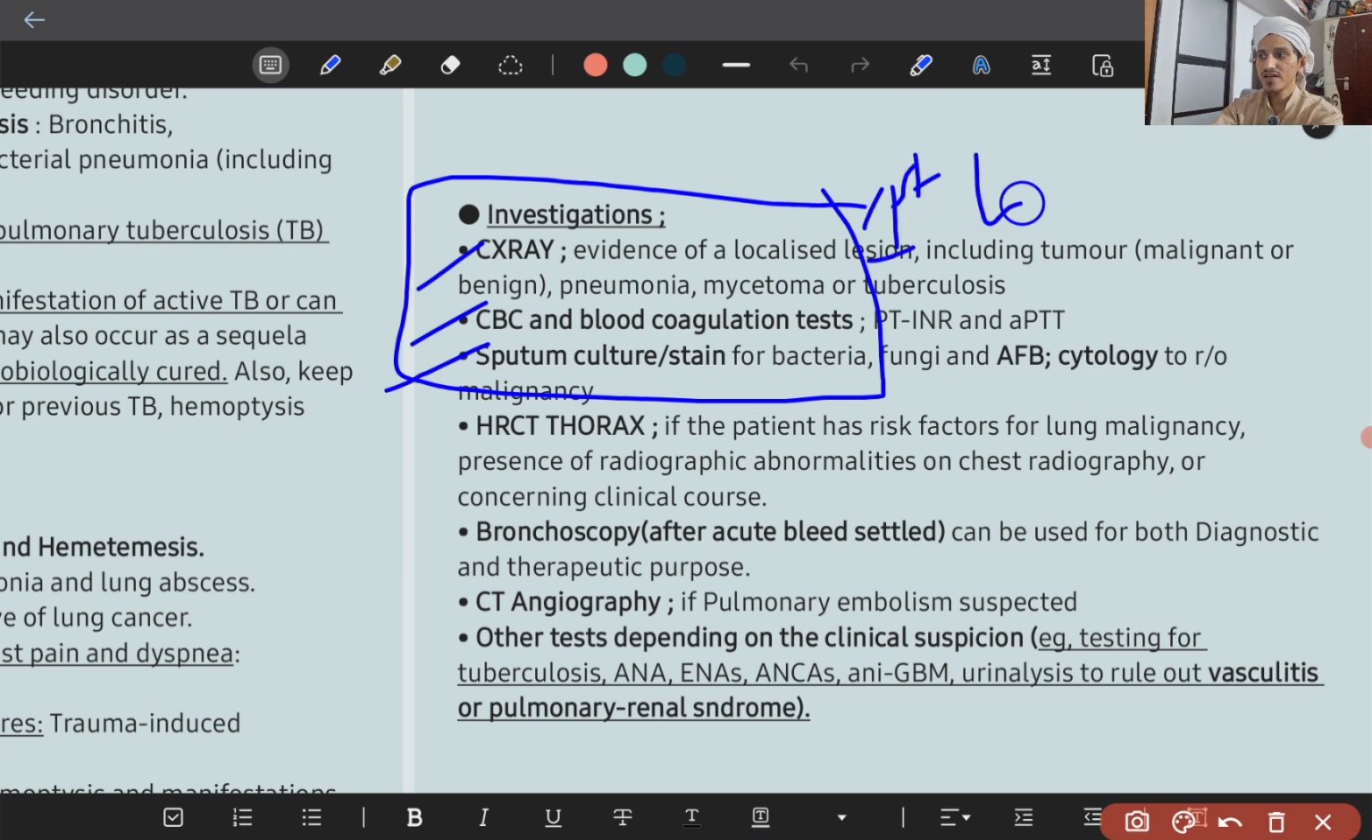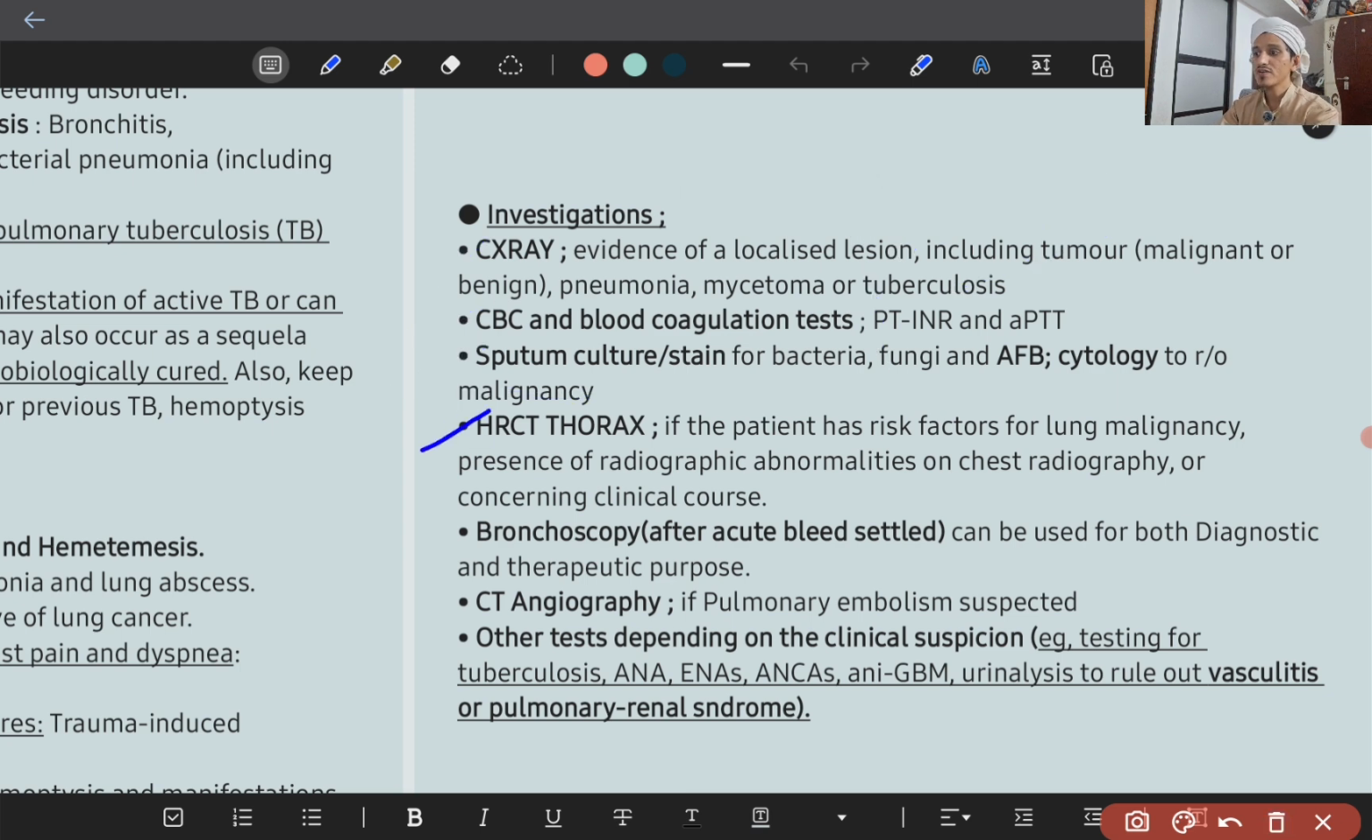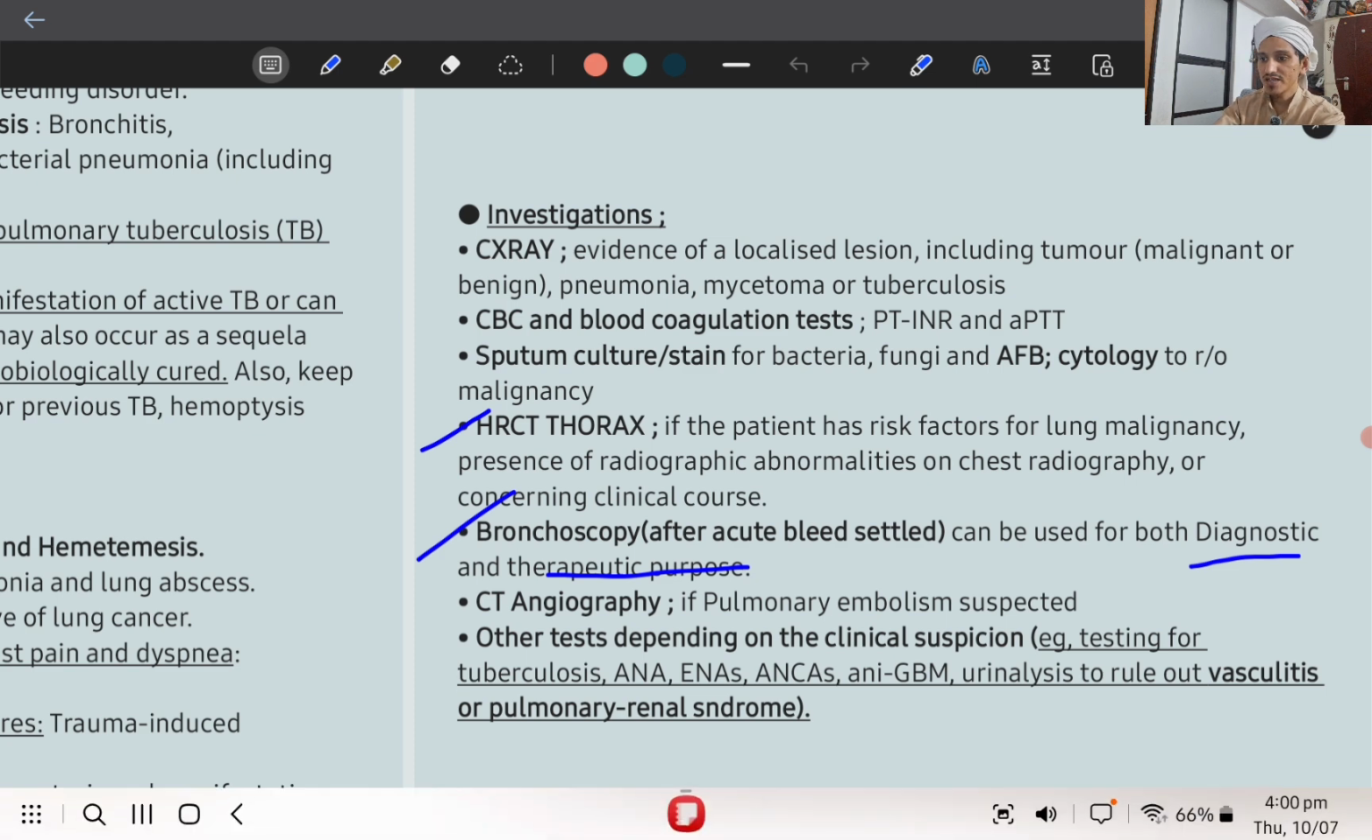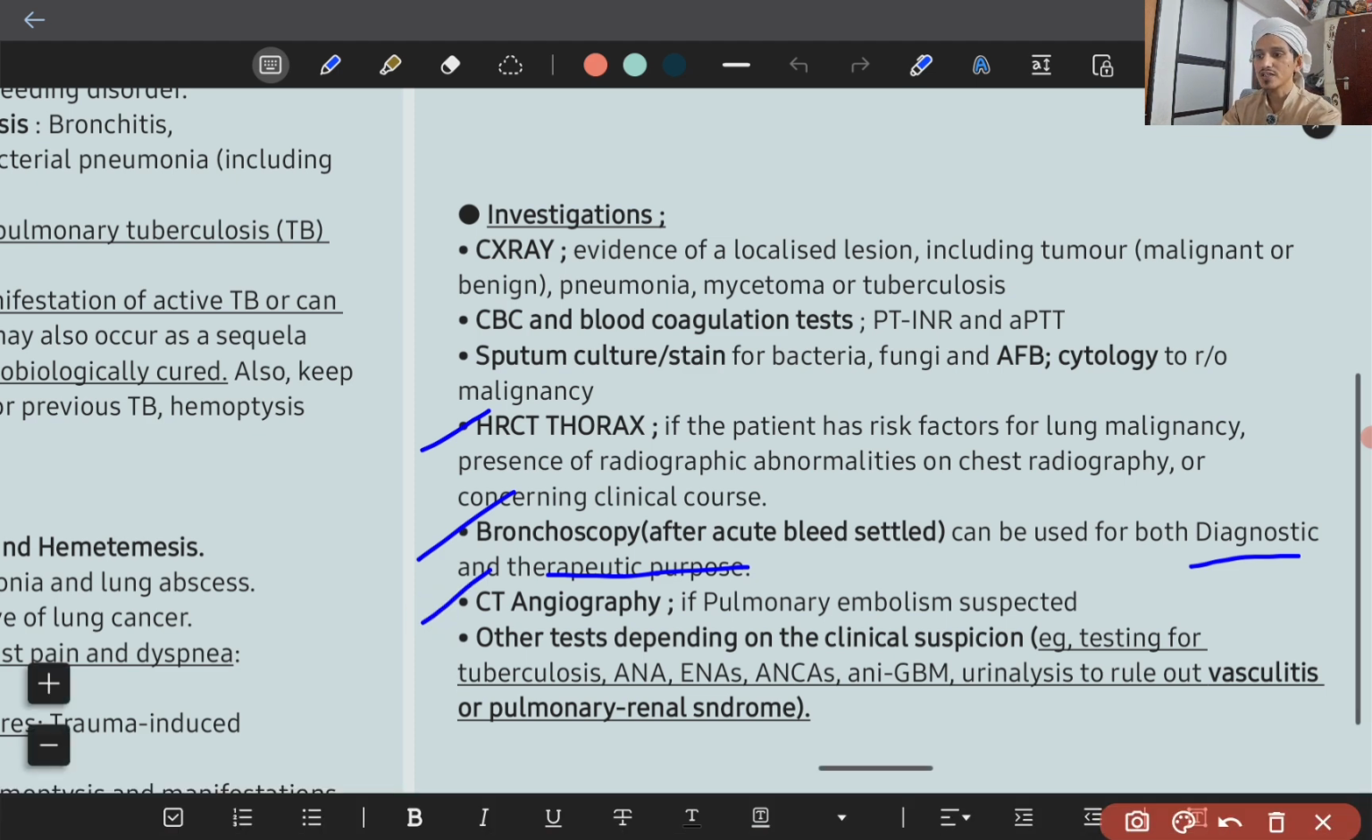If you don't reach the diagnosis by this, then you can move on to the second line tests, which are HRCT thorax. If the patient has risk factor for lung malignancy, presence of radiographic abnormalities on chest radiography, or concerning clinical course, bronchoscopy should be done after the acute bleed is settled, and it is both diagnostic and it can be used for therapeutic purpose also. Okay, we will learn how it can be used. Then next is CT angiography if pulmonary embolism is suspected.